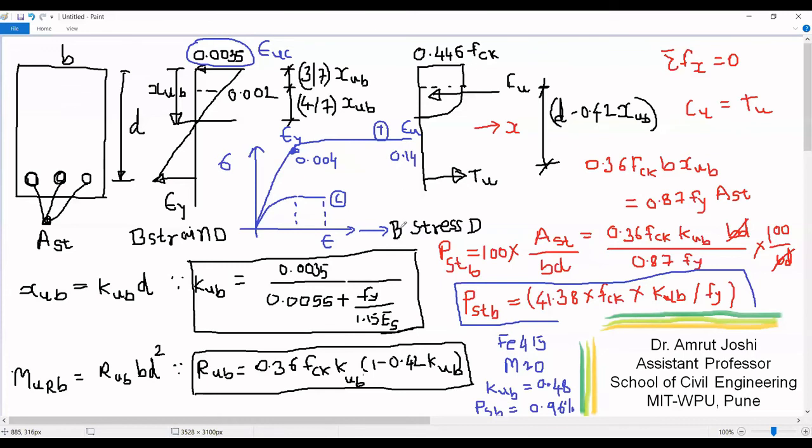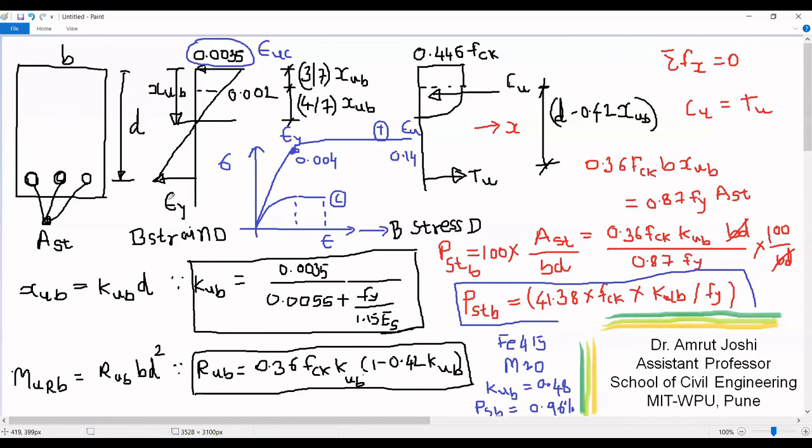This statement is not true for concrete. In concrete, we have this constant resistance or constant stress of 0.446 FCK only from strain value of 0.002 to 0.0035. So we understood that steel clearly is the ductile material, whereas the concrete has less ductility, it is brittle material.